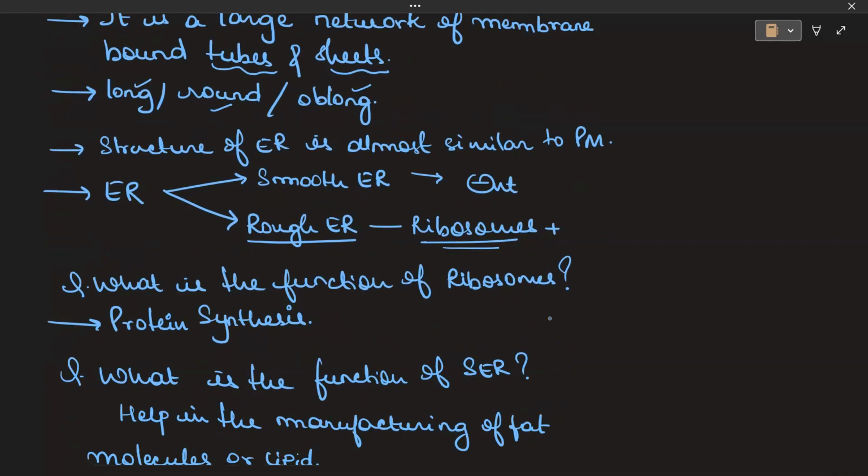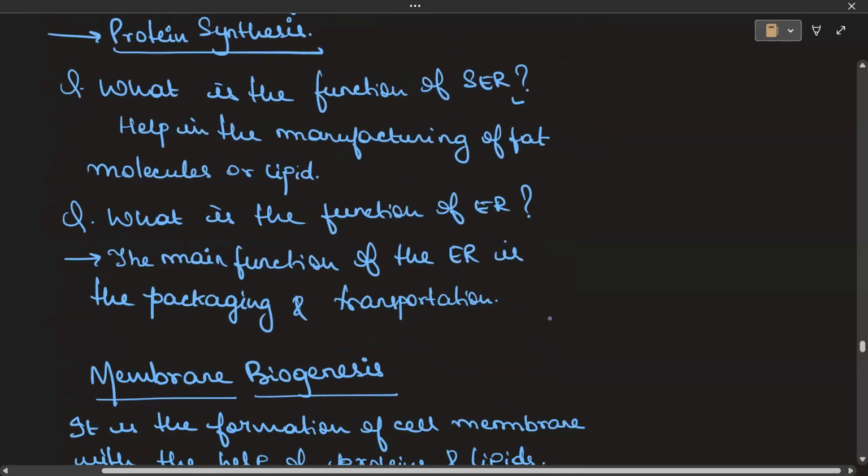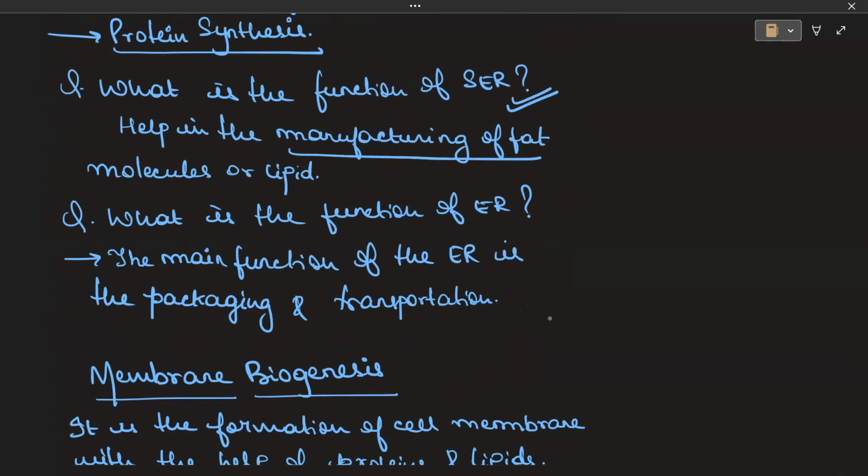The one that has ribosomes present on it is known as rough endoplasmic reticulum. The ones that do not have ribosomes present on them are the smooth endoplasmic reticulum. Now, what is the function of ribosome and what does it signify? It signifies protein synthesis. So, the endoplasmic reticulum that has ribosomes present can synthesize proteins. Talking about the function of smooth endoplasmic reticulum, it is responsible for the manufacturing of fats and lipids. Fats or lipids can be made by smooth endoplasmic reticulum.